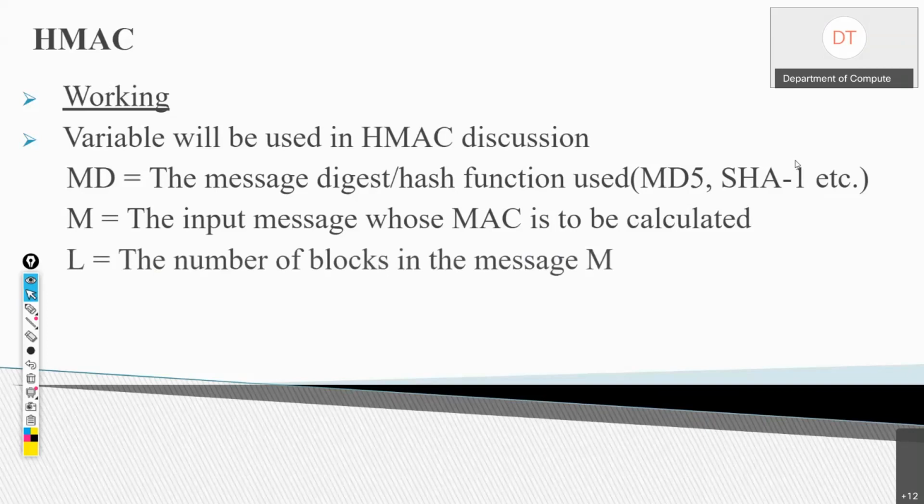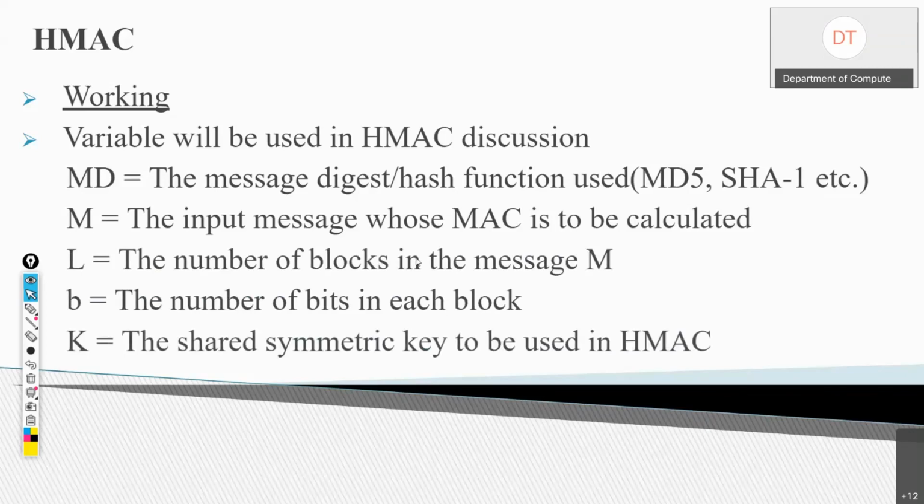Next, L. L is the number of blocks in the input message M. B is the number of bits in each block. Okay, these are the variables which we'll be using for HMAC calculation. K is the shared symmetric key that we are going to use to generate HMAC.